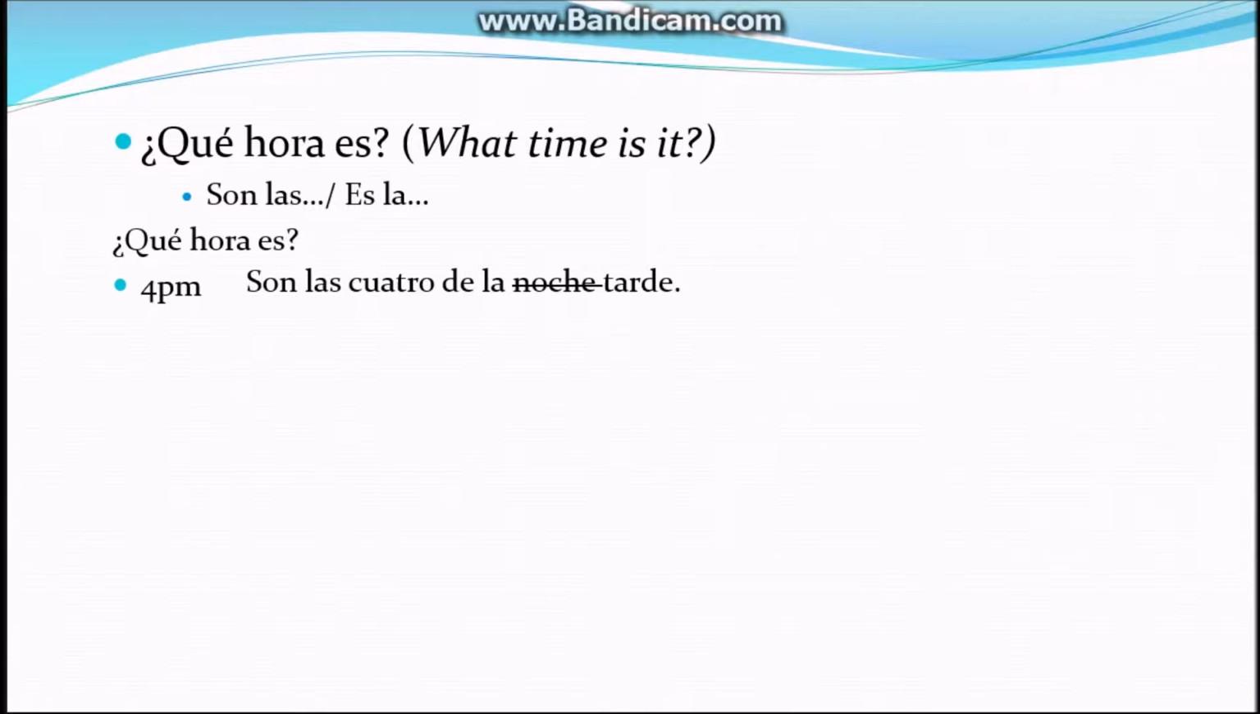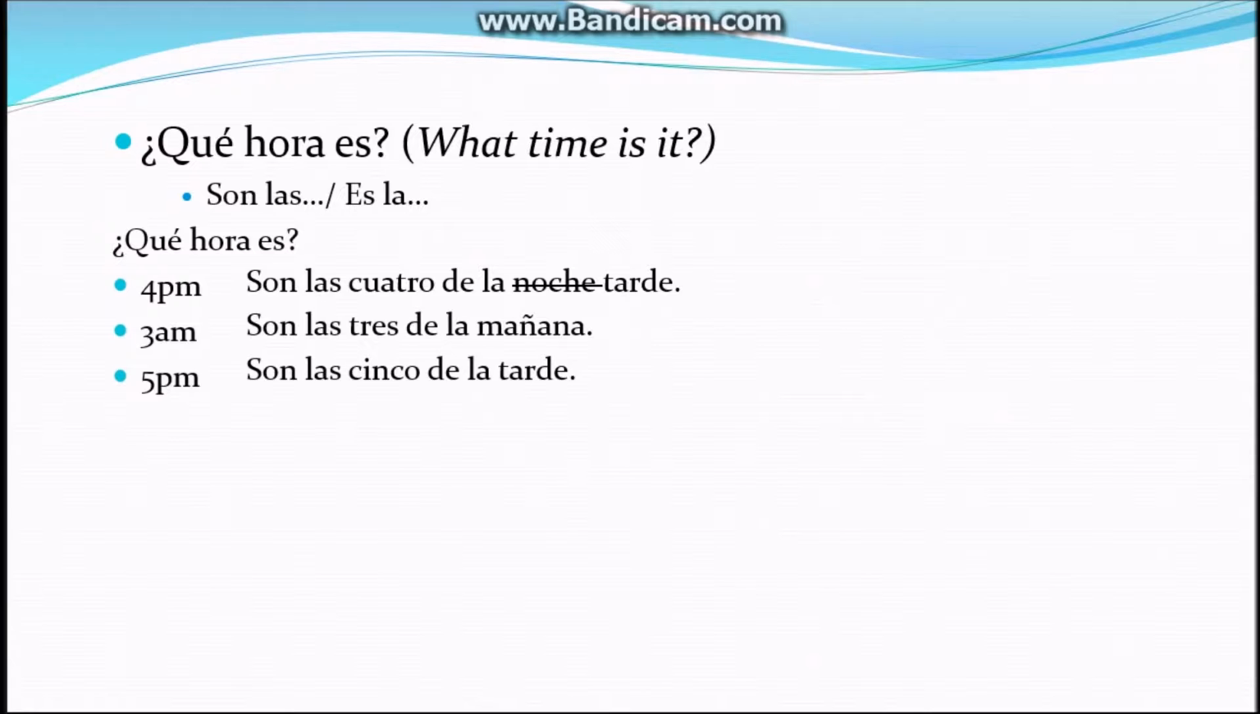So what do we have next? 3 a.m. ¿Qué hora es? It's 3 a.m. Son las 3 de la mañana. So all the numbers 0 through 30 come back into play. It's 5 p.m. ¿Qué hora es? Son las 5 de la tarde.